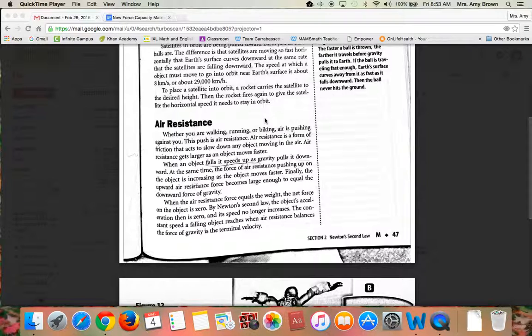By Newton's second law, the object's acceleration then is zero, and its speed no longer increases. The constant speed a falling object reaches when air resistance balances the force of gravity is the terminal velocity. That is the maximum speed.